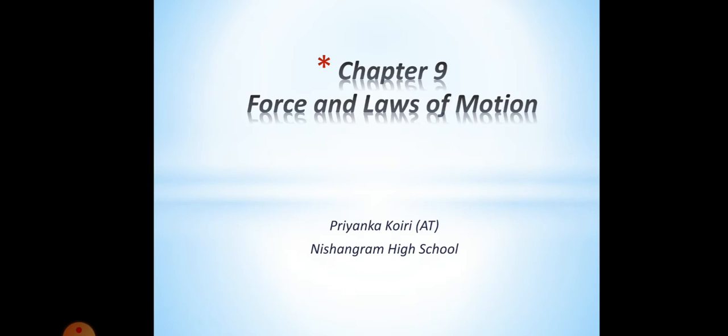So at first, let us try to understand what is force. This is a picture. In the first picture, you can see there is a person who is walking. During walking also we utilize force. How are we utilizing force? That means we are pushing the ground to move forward.